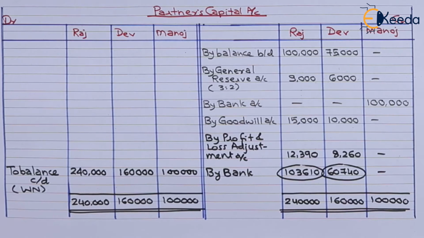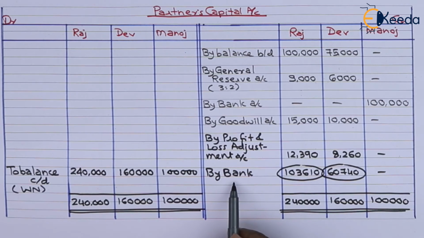We can now close partners capital account. We have closed partners capital accounts. We got balances on credit side. In case of Raj, 1,03,610, Dev 60,740. These amounts they are required to bring, as it is a shortfall of their capitals.